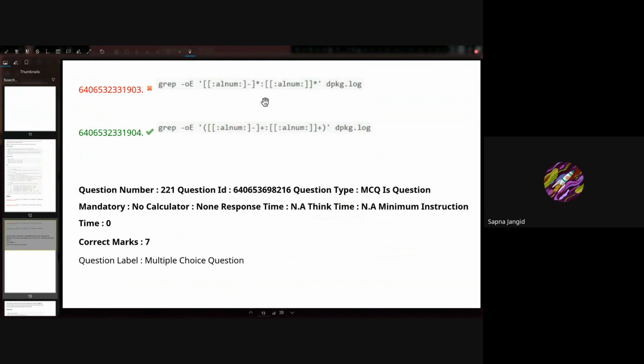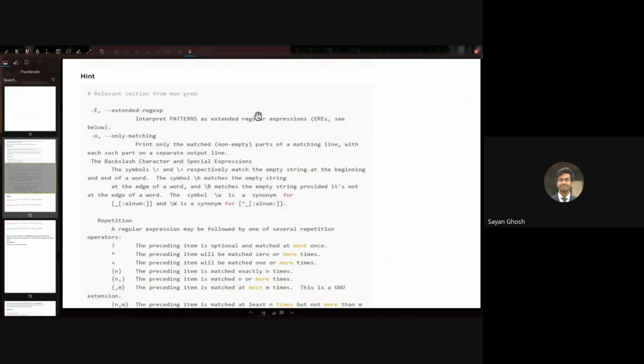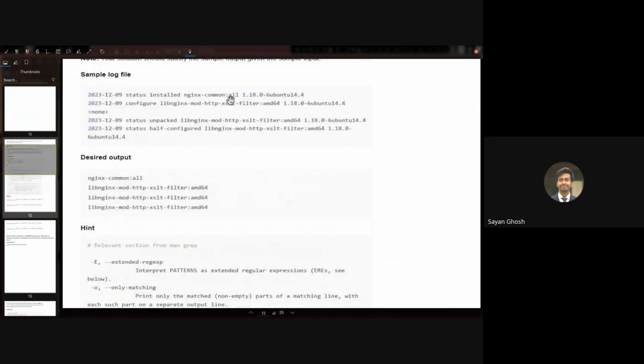What is that plus, sir? Plus means 1 or more, whereas star means 0 or more. So this can match 0 characters also. So if there is also any other colon, not just this, but let's say somewhere else in the line there is a colon with nothing to the left or to the right of it.